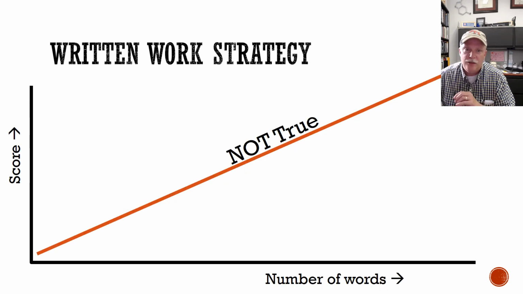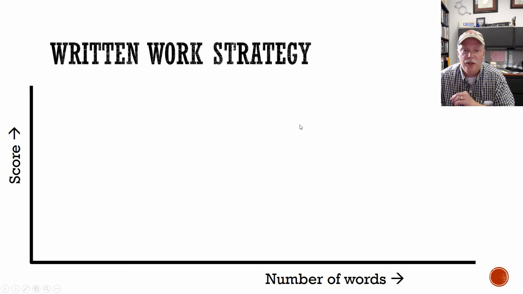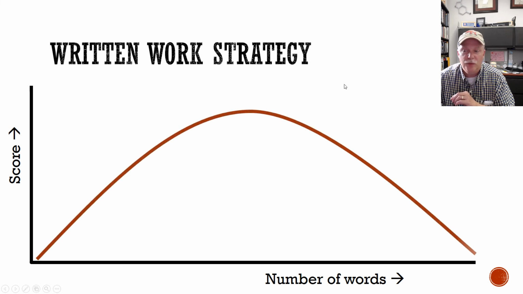And so this sort of leads into the overall strategy for written work. The number of words and score are not linearly related. You're not going to get a higher score the more you write. That's simply not true. What is true is more of what they would call in economics a Laffer curve. There's a maximum and then it drops off.